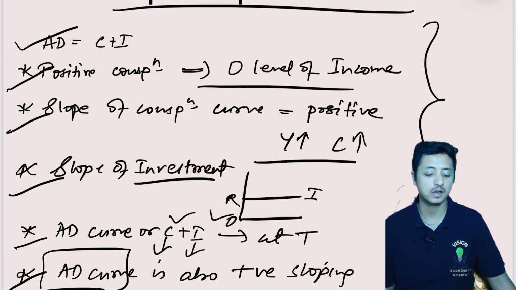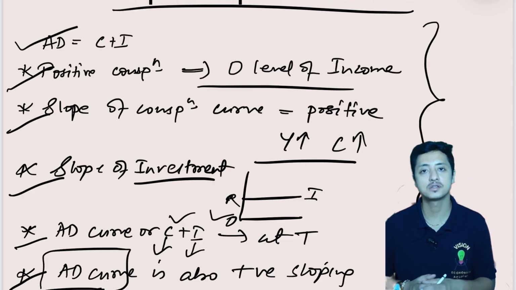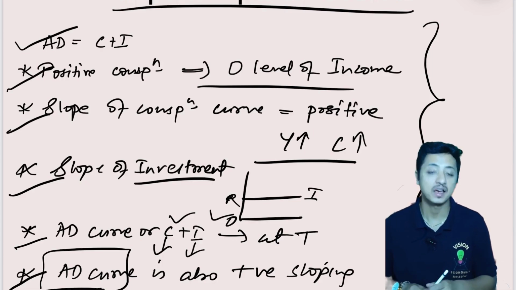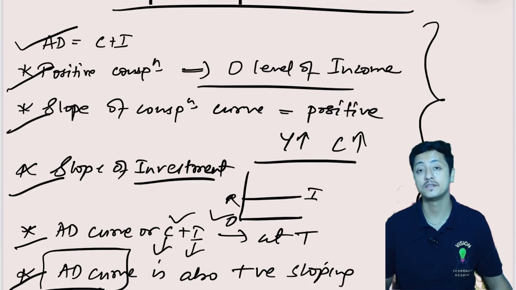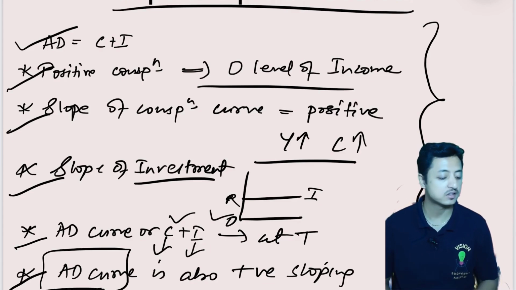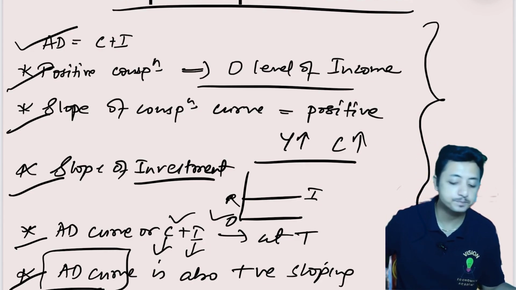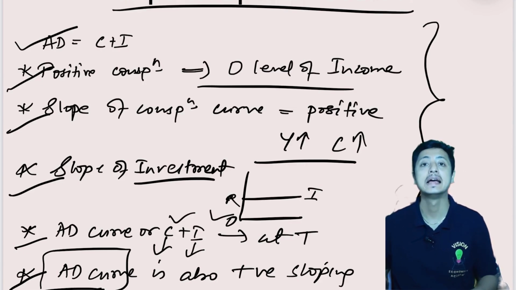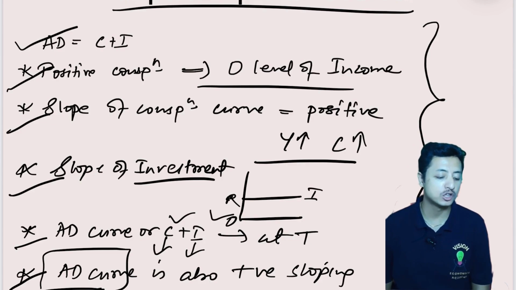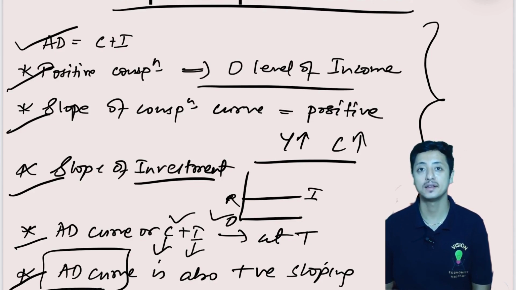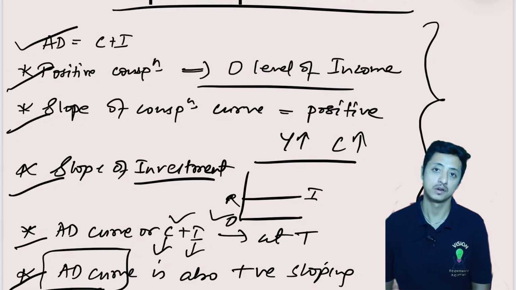Okay, so for this class it's this much only, and as I've already told you, I have divided this chapter into many parts, so I'll be covering this chapter very slowly for the benefit of all. That's all for today, and we'll meet in the next episode where I will be continuing with aggregate supply, or the income curve, right? So till then, be safe.